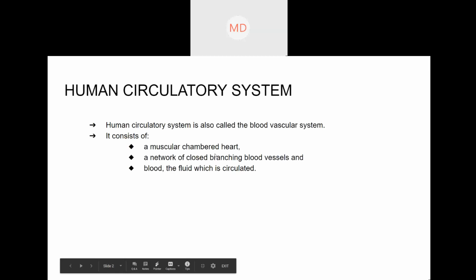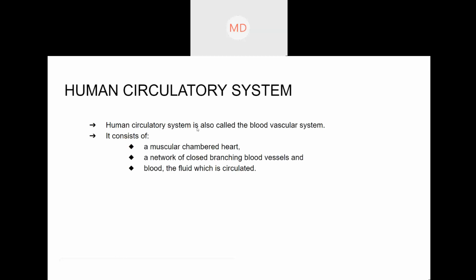So what was the most important organ associated with the human excretory system? Which organ was the main organ? Can you tell me? Kidney. Yes, it is the kidney. And for the respiratory system, what was it? Lungs, yes. And for the circulatory system, it is the heart.